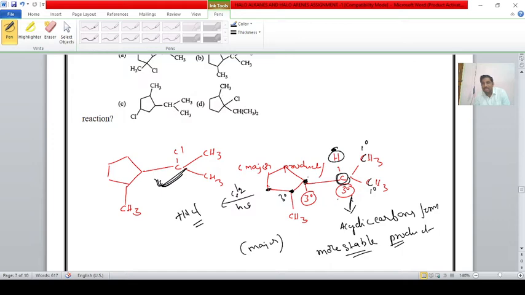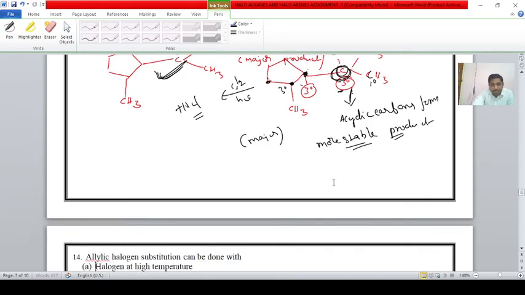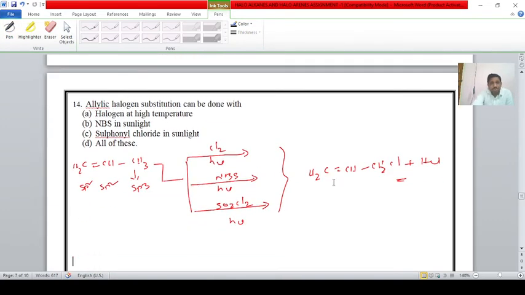Here acyclic tertiary carbons are there, and cyclic tertiary carbons are there. Acyclic and cyclic tertiary carbon atoms are present, but the acyclic one can form a more stable product. Okay, students, next one, 14th question.